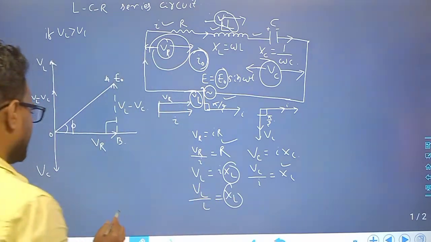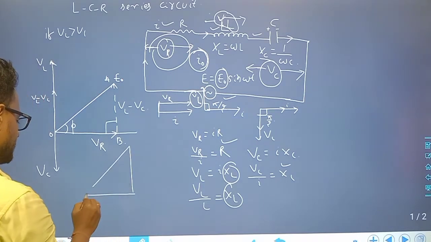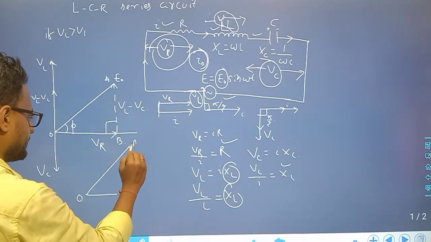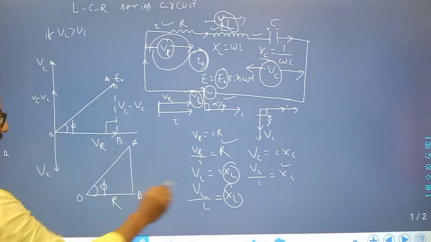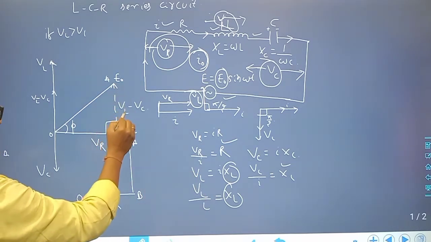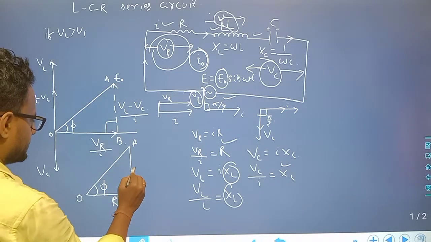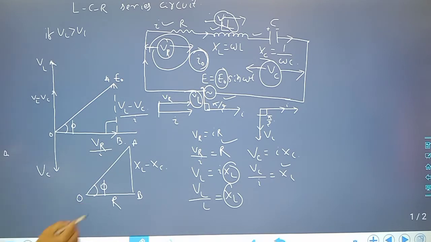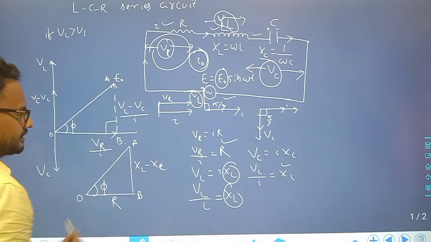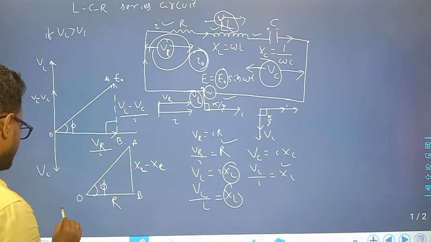Okay, so there is a right angle triangle OAB. So this is phi. This is R, dividing both sides by I. So this is I, this is I. Okay, so this is R, this is XL minus XC. This triangle is called the impedance triangle.